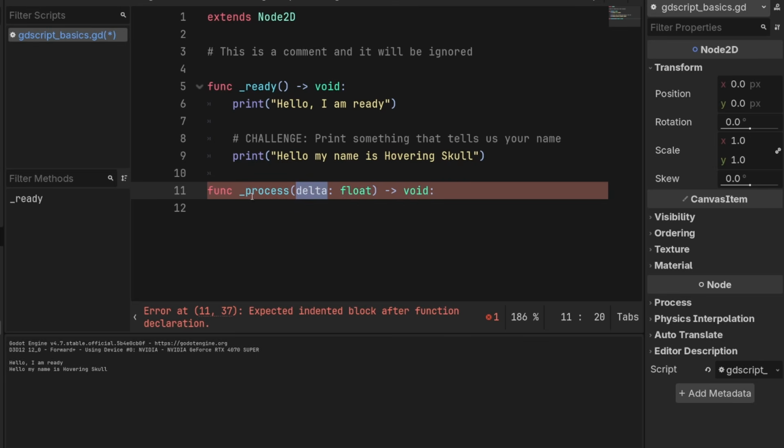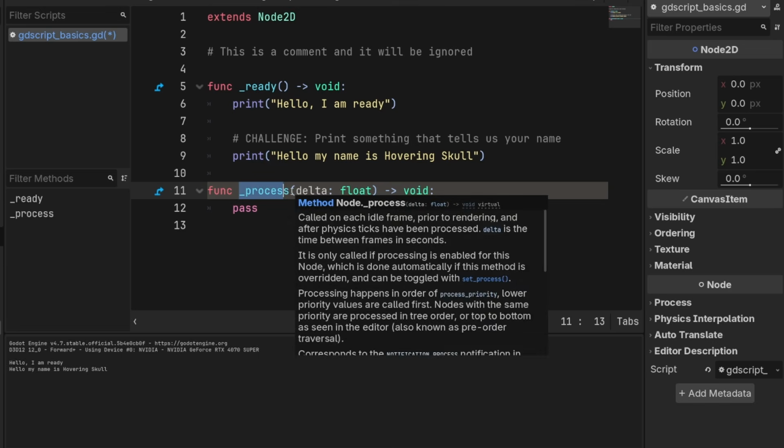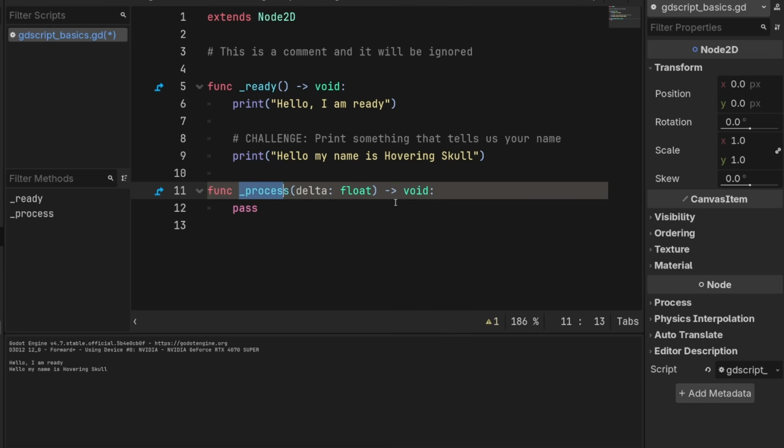That just means that whenever process is called, it gets in a number that we're going to call delta, which is a float, and a float just means it's a decimal number. And process is called by the Godot engine, just like ready, but it's called every single frame. You might have heard of games that run at 60 frames per second. Process will be called that much. If your game runs at 60 frames per second, it'll be called 60 times every second.